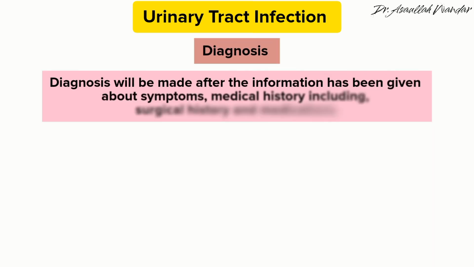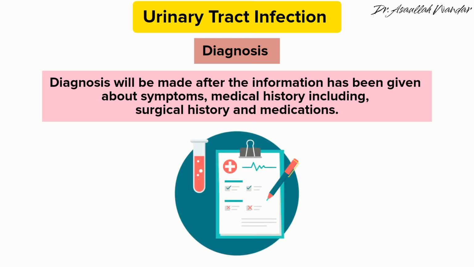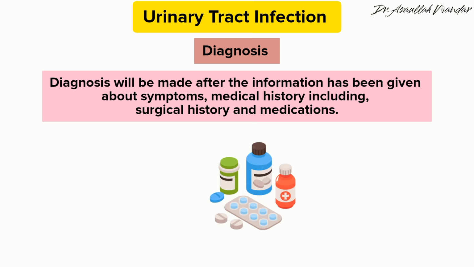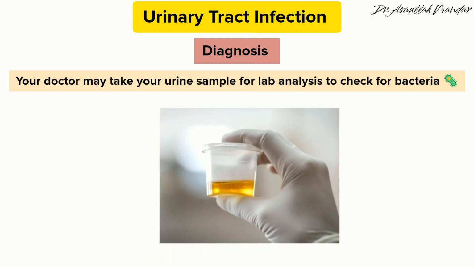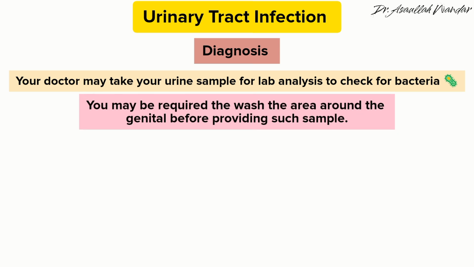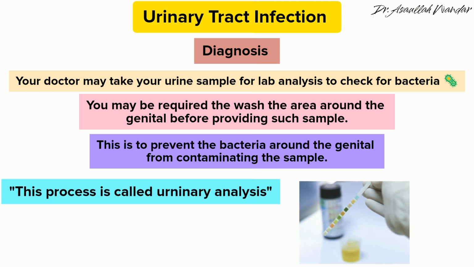Diagnosis. Diagnosis will be made after information has been given about symptoms, medical history including surgical history and medications. A physical examination and lab test completes the evaluation. Your doctor may take your urine sample for lab analysis to check the bacteria. You may be required to wash the area around your genital before providing such a sample. This is to prevent bacteria around the genital from contaminating the sample. This process is called urinalysis.